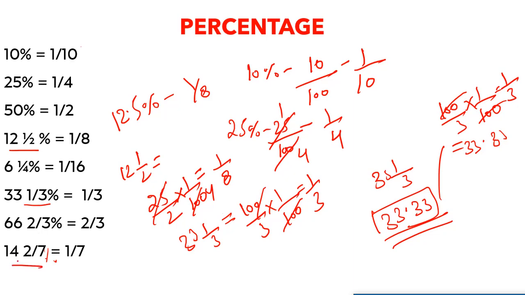Okay, and let's talk about this 14 2/7. So 14 into 7 is 98, plus 2, that is 100 by 7, and if you divide this by 100, we are going to get 1 by 7. Okay, so this is how we are getting these values, and I am asking you to memorize them because it will help you in the calculation.